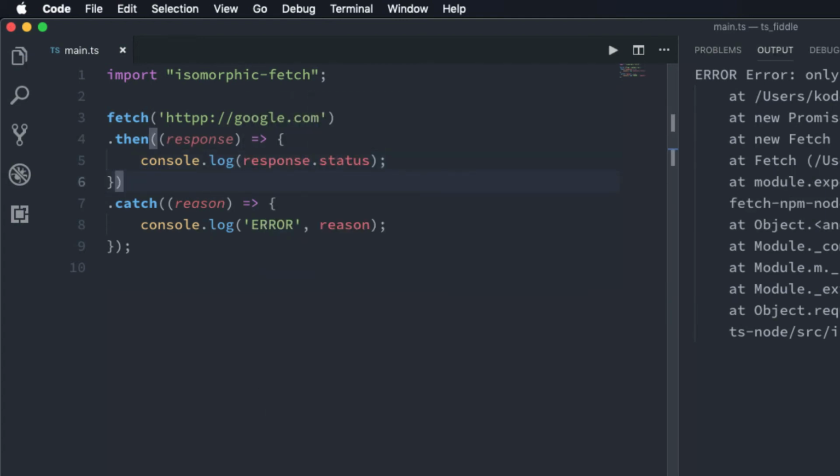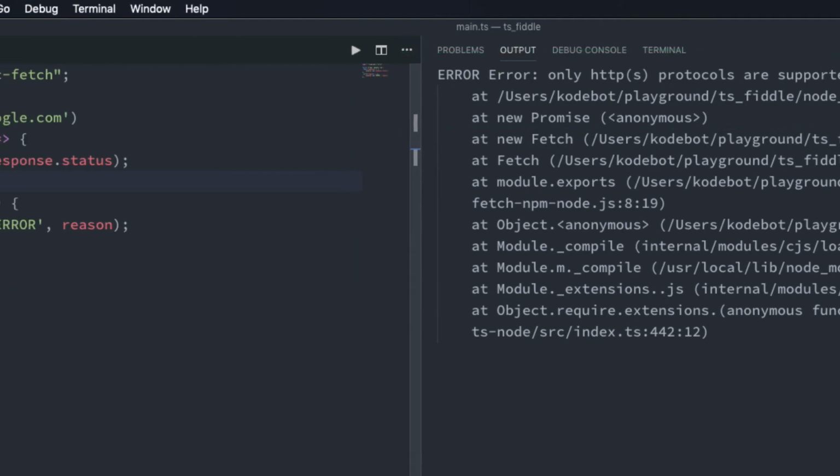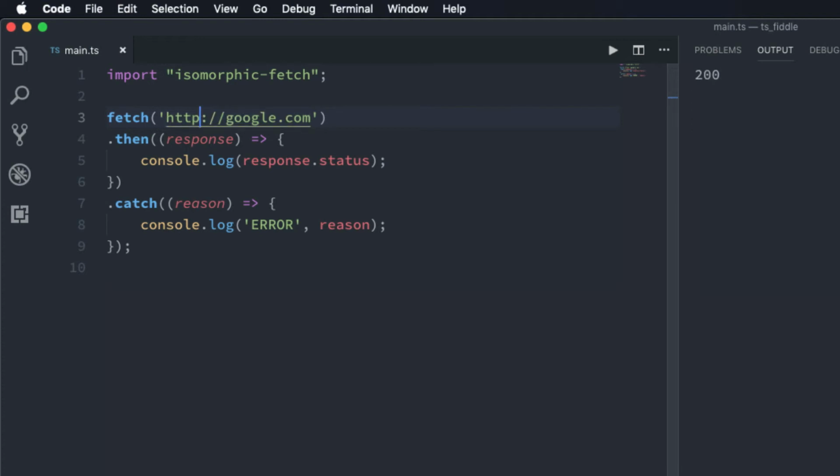So if I run this, I'll still get the error, only the error, because the then callback will be called only when the promise is resolved successfully. So if I change this back to a normal URL, and if I run this, we'll only get the message from the then callback, not from the catch callback, because the promise is resolved successfully in this case.